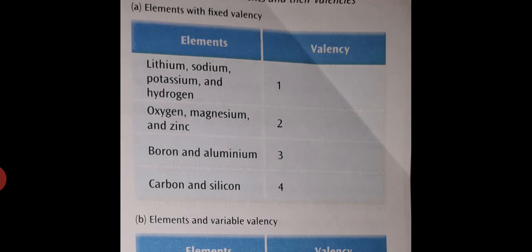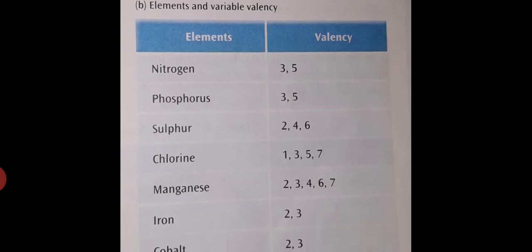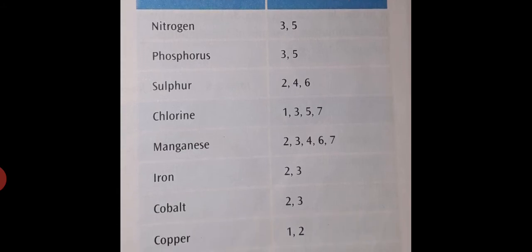Most elements have variable valencies, that is, more than one valency. Here you can see in this table, nitrogen has two valencies, 3 and 5, phosphorus has 3 and 5, sulfur has 2, 4, 6, and then chlorine, magnesium, iron and so on.